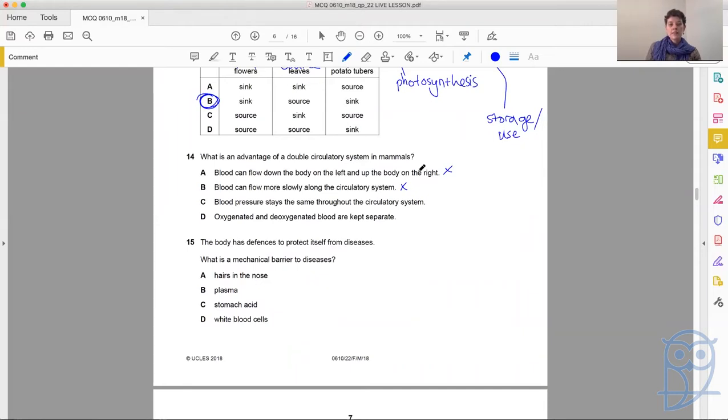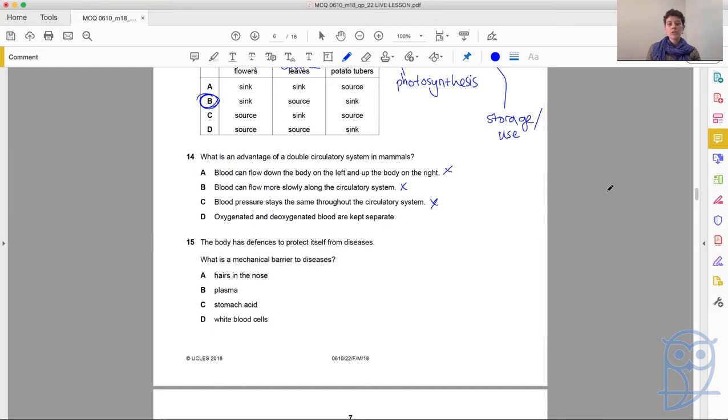Blood pressure stays the same throughout the circulatory system. Absolutely not. We don't want the same pressure in our lungs and in our aorta, for example. We want high pressure blood in that aorta, and we want lower pressure blood in the lungs, and our veins have an even lower pressure. So definitely not the same pressure throughout.